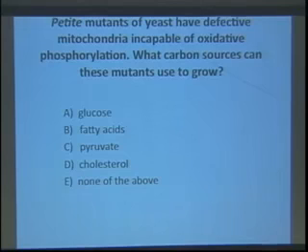Okay, very interesting. Let me try to show you this. It's not letting me do it. Okay, so 50% of you said that the answer was A, and that's correct. So if you said A, good job, because these are cells that, if they don't have functional mitochondria, can't do anything beyond glycolysis. So they can use glucose, but they can't use any of those other molecules to feed into metabolism. All right? So if you said A, great job. Have a great weekend. See you Wednesday.